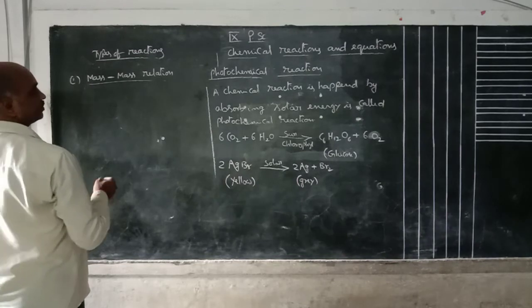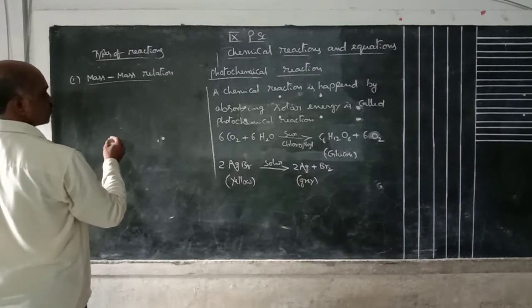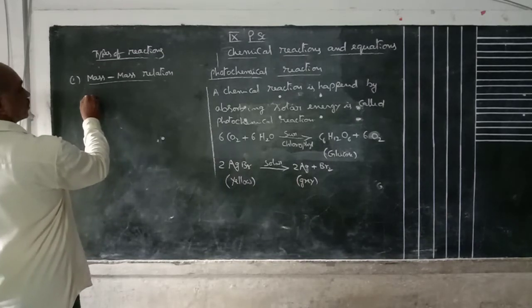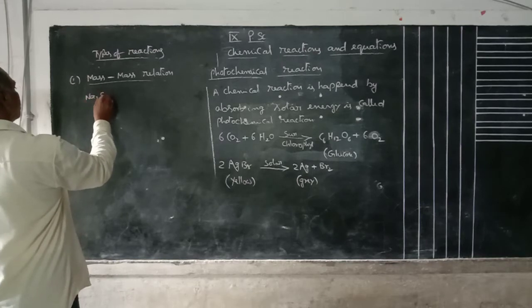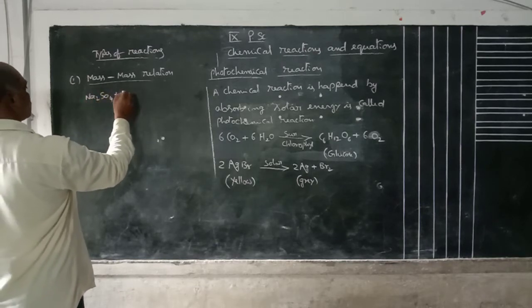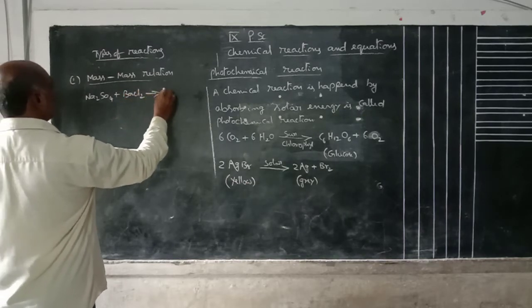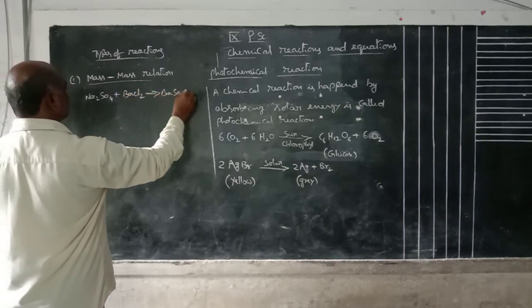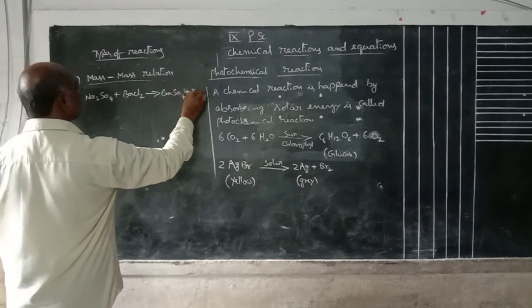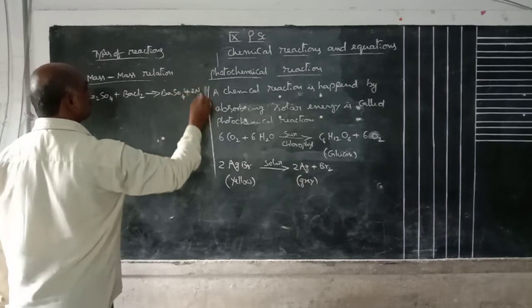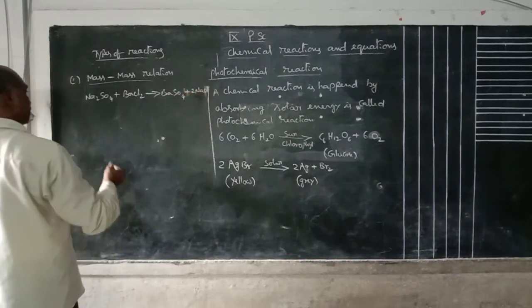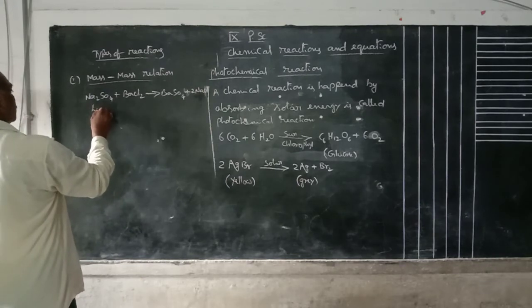For example, Na2SO4 plus BaCl2 gives rise to BaSO4 plus 2NaCl. These are all liquid state only.